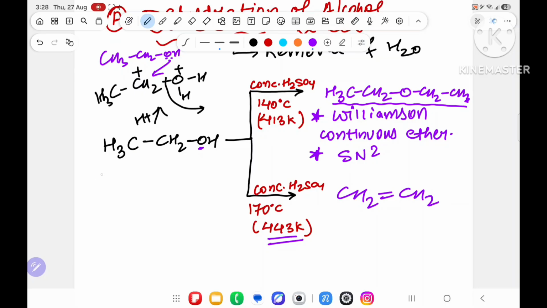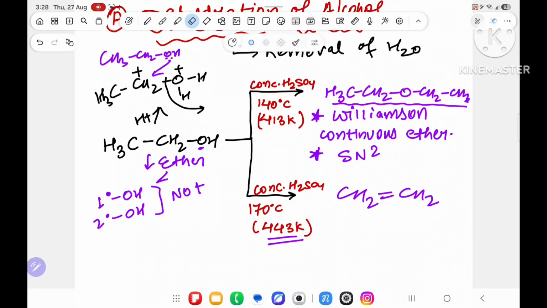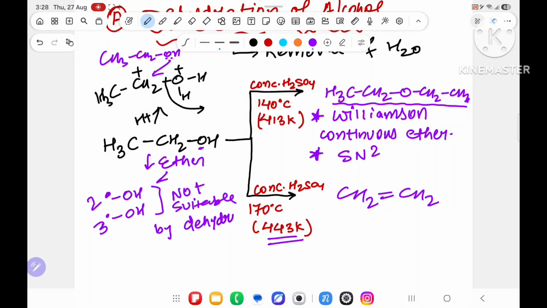Now, whenever you are producing ether, you will write that 1 degree alcohol is suitable. Sorry, 2 degree alcohol and 3 degree alcohol are not suitable, 1 degree I have already taken. 2 degree alcohol and 3 degree alcohol are not suitable for producing ether by dehydration.